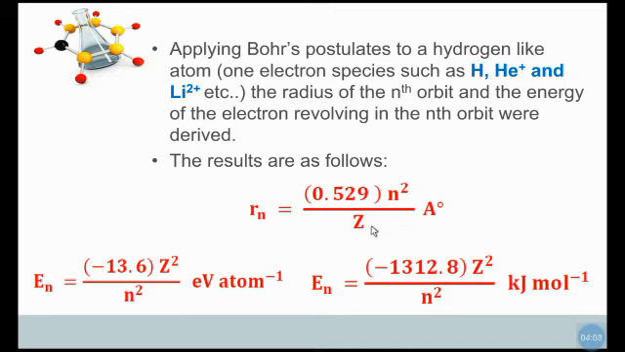Z is the atomic number, and the energy of the nth orbit can be represented in two ways: in electron volts per atom or kilojoules per mole. First, in electron volts per atom, the nth orbit energy equals minus 13.6 Z square divided by n square, or in kilojoules per mole, minus 1312.8 Z square divided by n square.